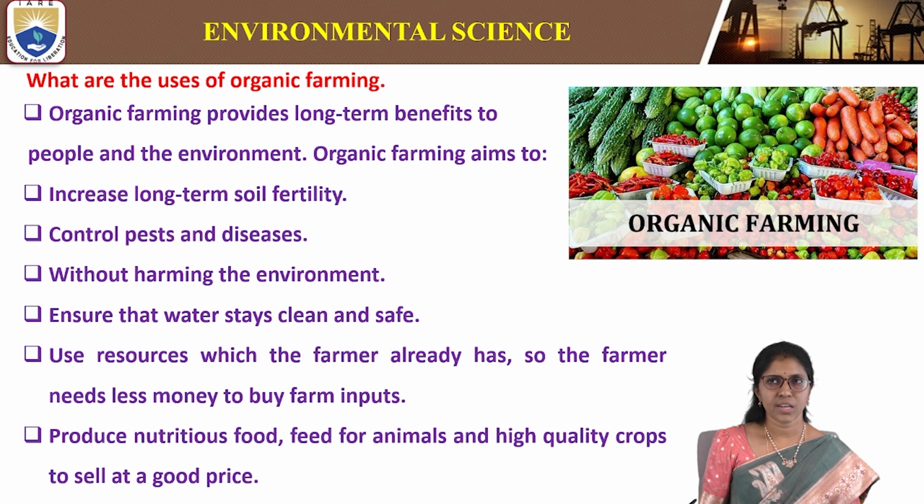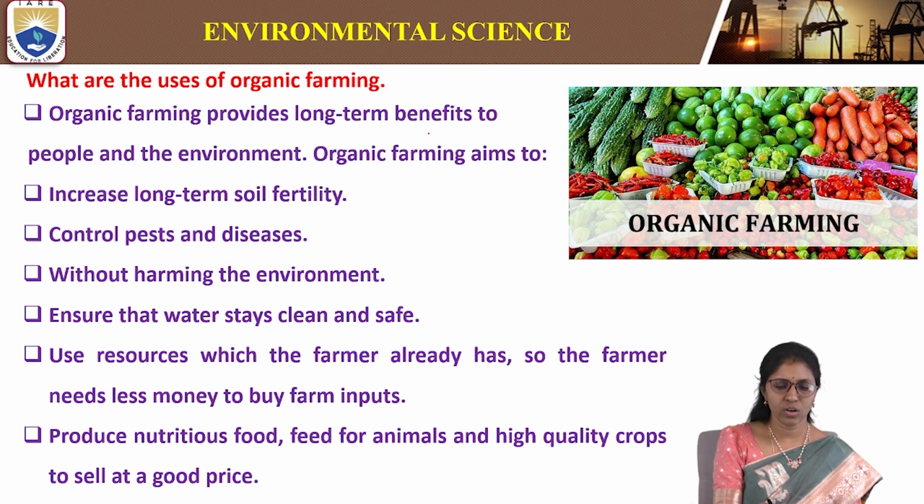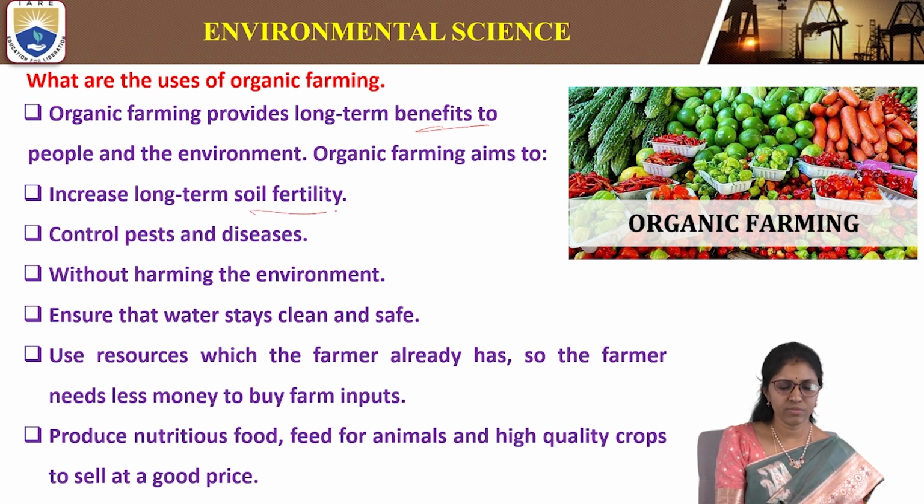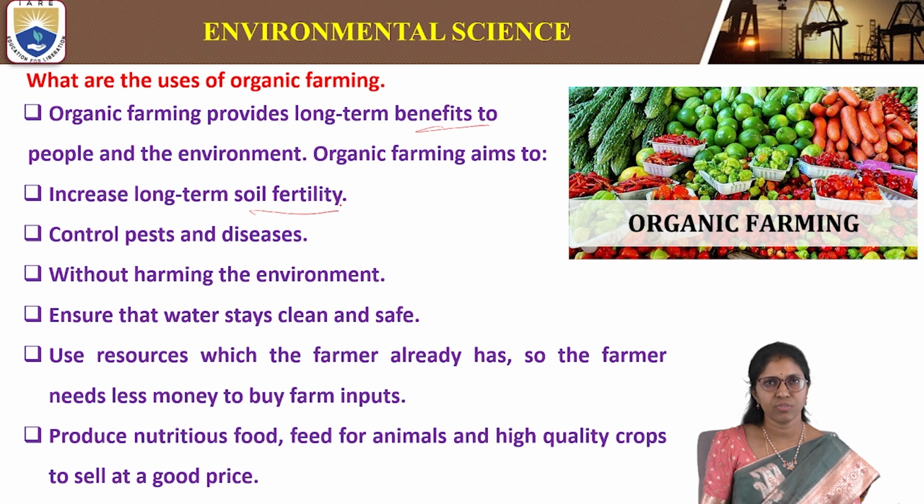So what are the uses of organic farming? Organic farming provides long-term benefits to people and the environment. It aims to increase the long-term soil fertility. It will control the pests and diseases of plants, animals, as well as humans. Here the yield of crop is increasing without harming the environment.